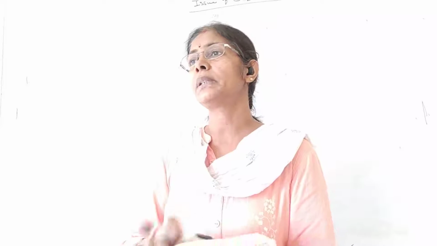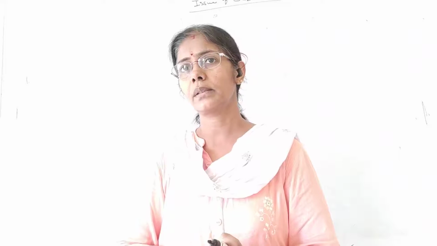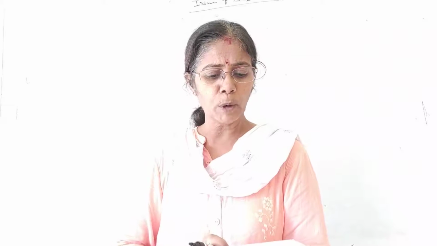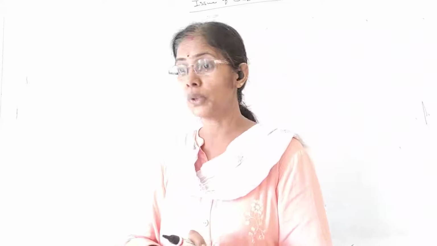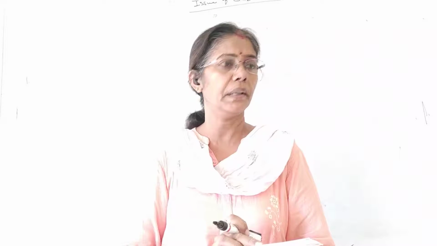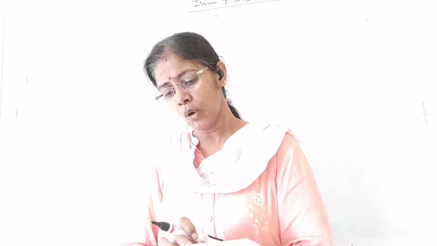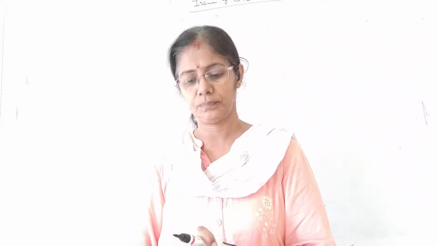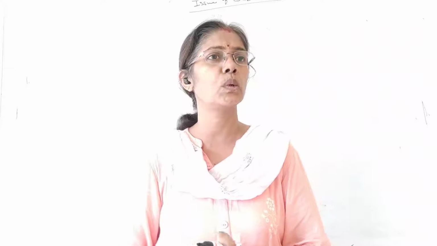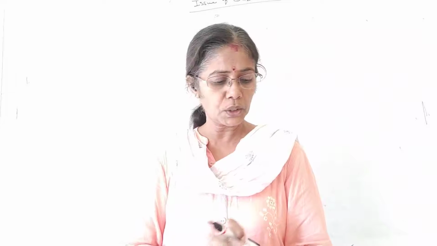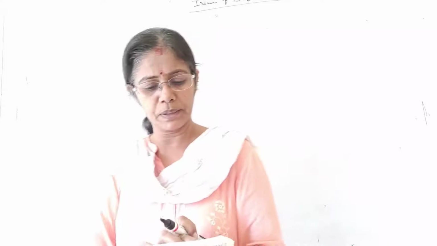Well, illustration number 33, it's very simple now. Time Sports Limited issued 15,000 10% debentures of rupees 100 each on 1st April 2019. The issue was fully subscribed.